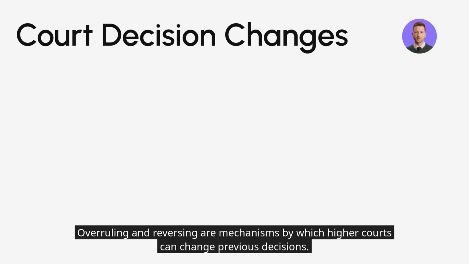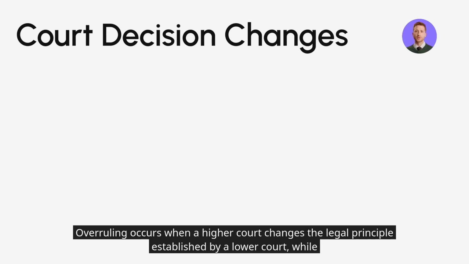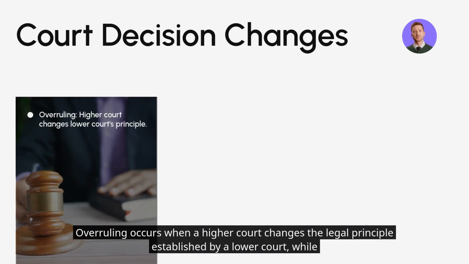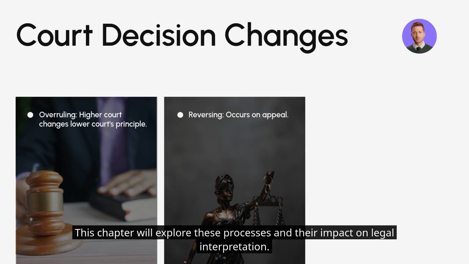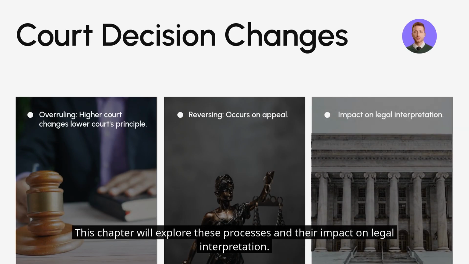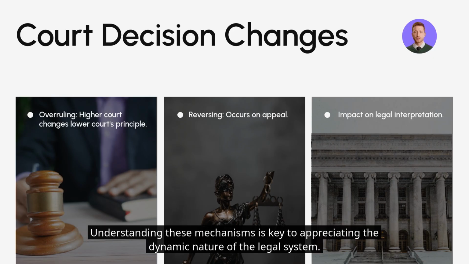Overruling and reversing are mechanisms by which higher courts can change previous decisions. Overruling occurs when a higher court changes the legal principle established by a lower court, while reversing happens on appeal. This chapter will explore these processes and their impact on legal interpretation. Understanding these mechanisms is key to appreciating the dynamic nature of the legal system.